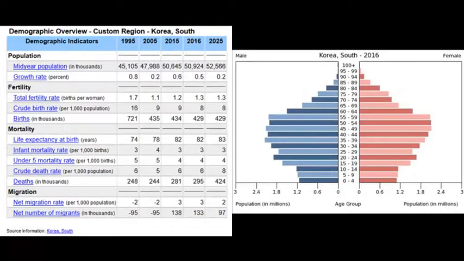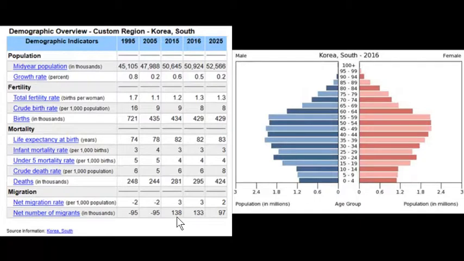Finally, we have South Korea, which has very slow growth, evident in the crude birth rate compared to the crude death rate, 8 to 6, so barely growing naturally. But if we look at the growth rate, there's an interesting pattern in which it went from 0.2 in 2005 to 0.6 in 2015. So what's going on there is a change in policy. When we think about growth rate, what does it include? Growth rate includes migration. The rate of natural increase doesn't include migration.